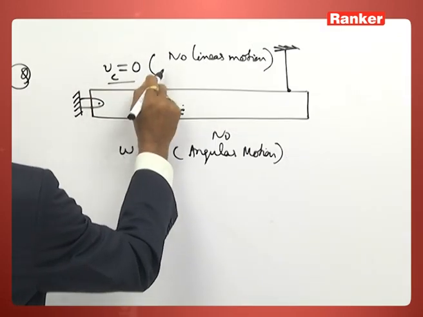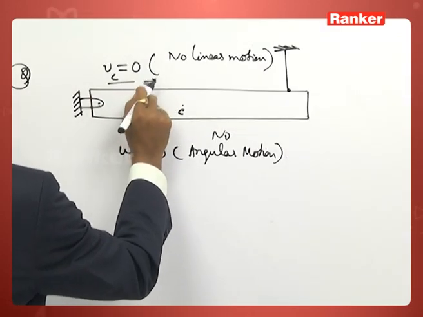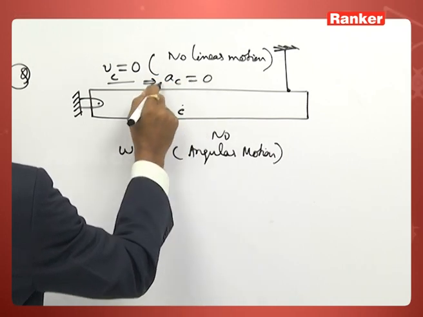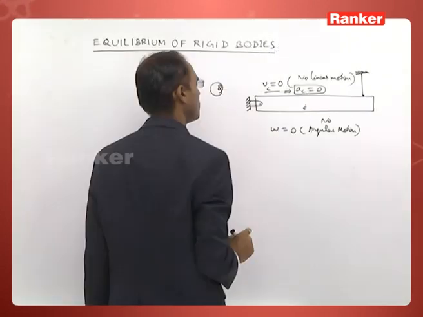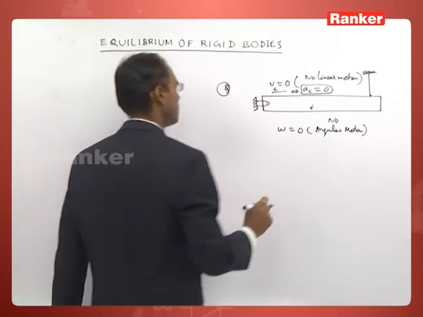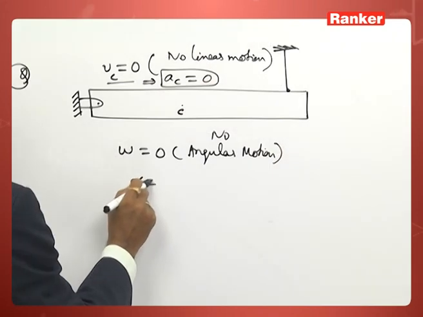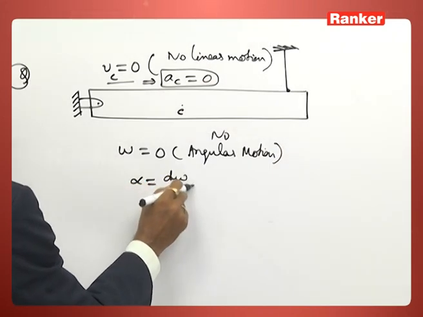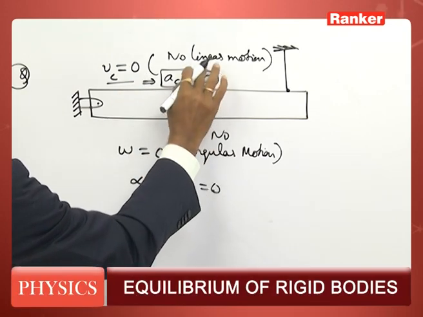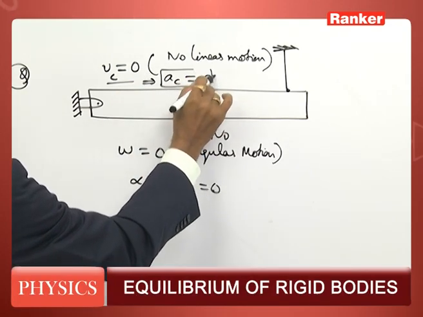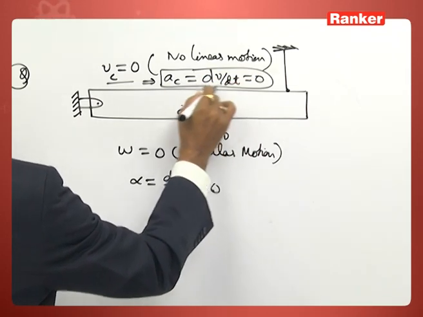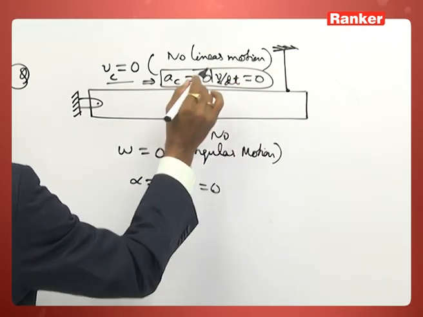If the linear velocity of the center of mass is 0, we can say the linear acceleration of the center of mass also will be equal to 0. When the angular velocity of the rod is 0, we can say the angular acceleration, that is d omega by dt, will be equal to 0. Acceleration a_c, that is dv_c by dt, will be equal to 0.